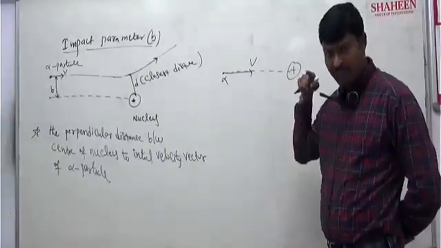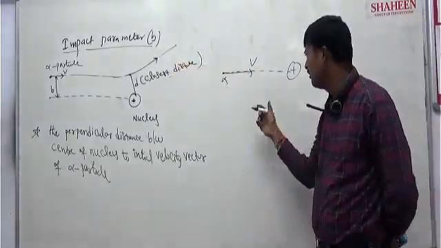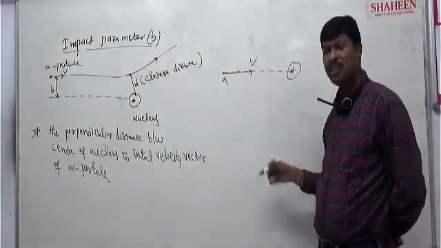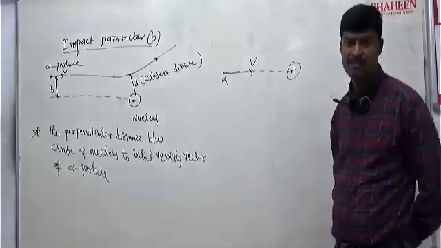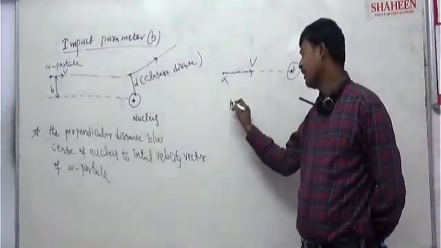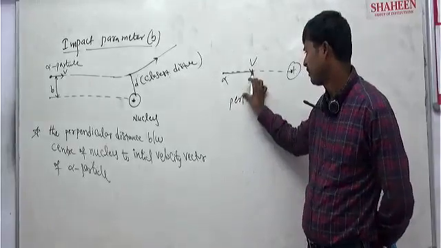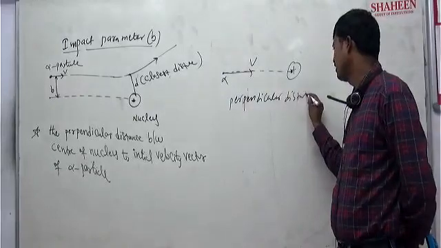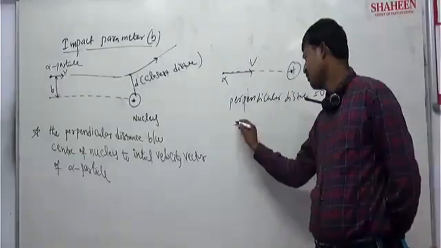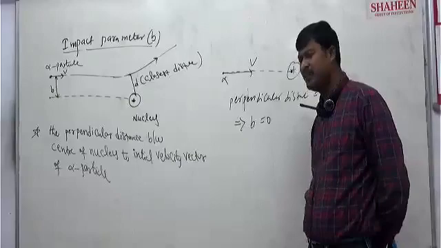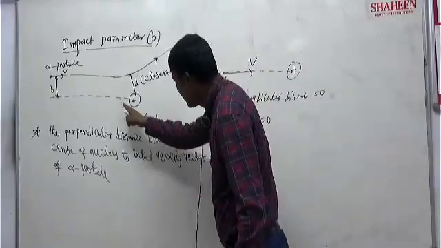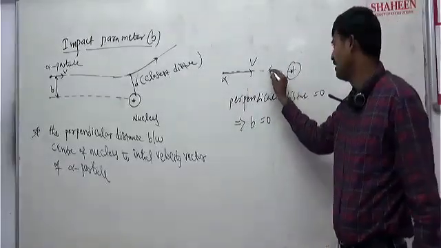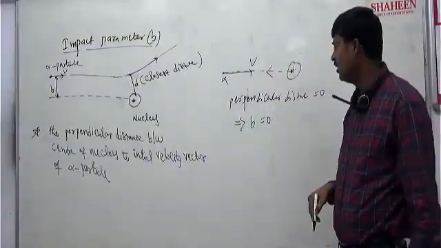If it points towards the center of the nucleus, what will the perpendicular distance be? 0. That implies the impact parameter is 0. Impact parameter 0 means whenever the alpha particle goes towards the center of the nucleus, it will bounce back.